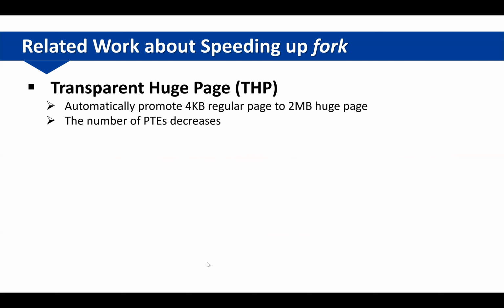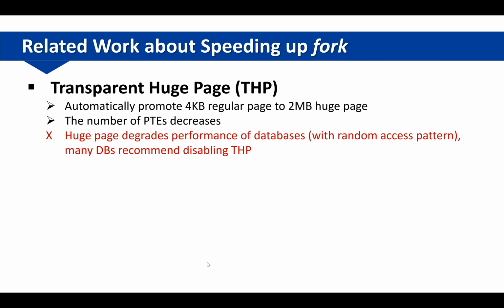There have been some works about speeding up fork. The first is transparent huge page. This method automatically promotes 4 KB regular pages to 2 MB huge pages by the operating system. With huge pages, the number of PTEs of a process decreases. But this method is not suitable to solve our problem because huge pages usually degrade the performance of databases. So many databases recommend disabling this method.